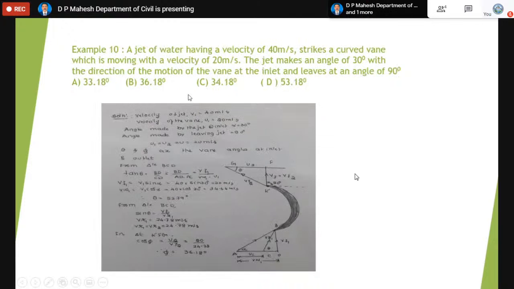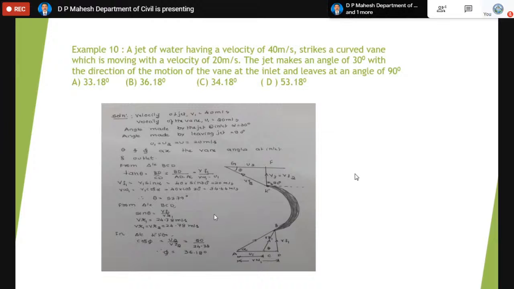Now coming to one more problem of the jet. So in this problem, what we are actually doing, there is a concept called velocity triangle. The most important aspect in hydraulics is the velocity triangle. Without the concept of velocity triangle, one cannot understand the principle of turbines and pumps.